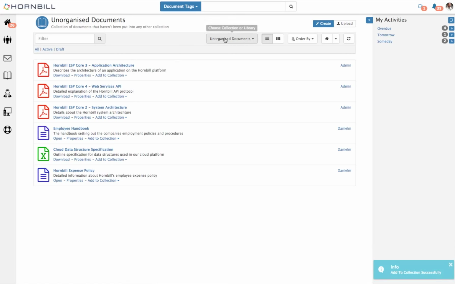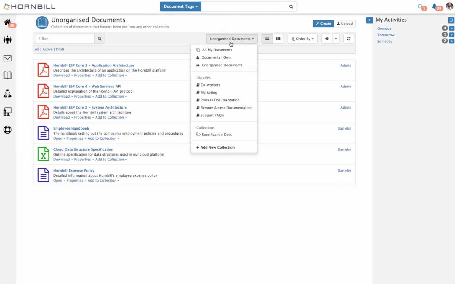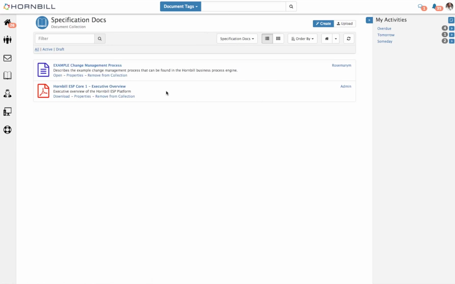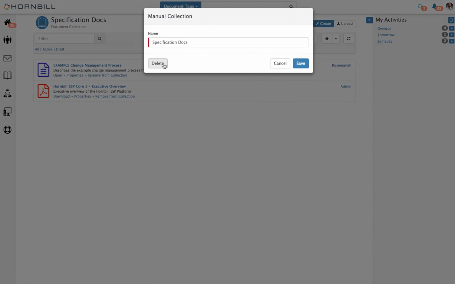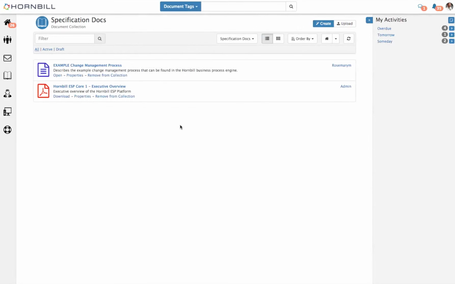Once I add them to those collections, they're removed from the Unorganized Documents view, and this allows you to organize your documents and always know which documents you haven't yet gotten to. Once the collection exists and I've added documents to it, I can simply switch to it at any time and I can get those documents. I can also delete a collection at any point in time by simply clicking delete here. It's important to note that if I do click delete, it only deletes the collection and not the actual documents.